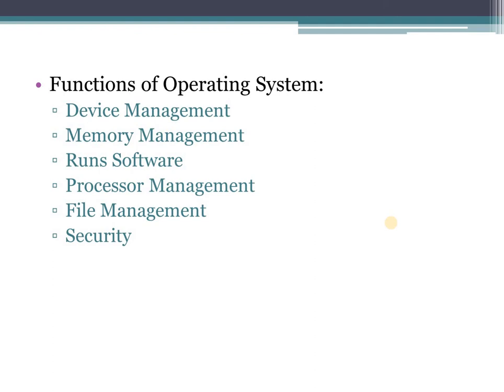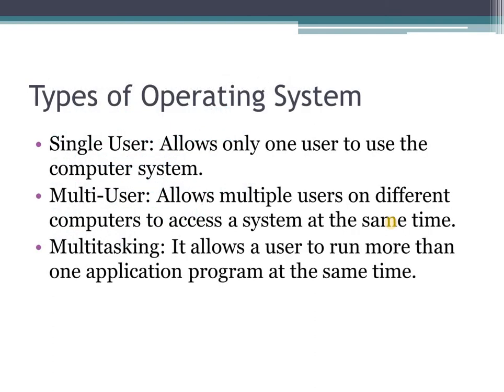Now there are different types of operating system. The first type of operating system that comes up is single user operating system. Single user operating system allows only one user to use computer system at any given time. This is the most common type of operating system that is used in homes and offices.